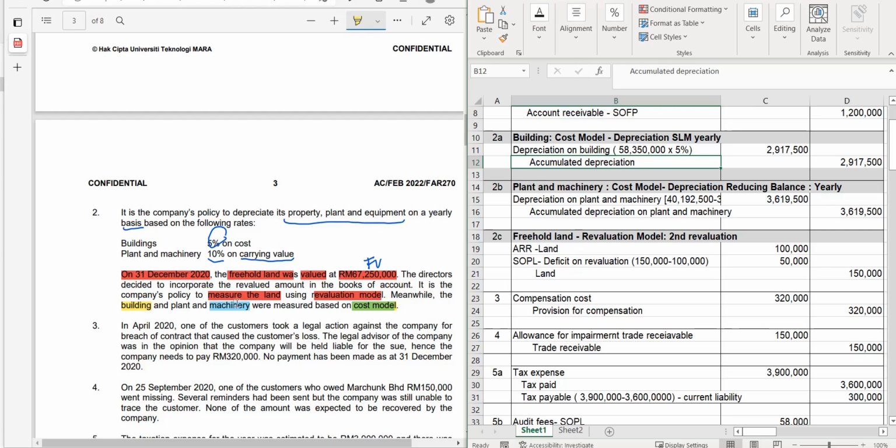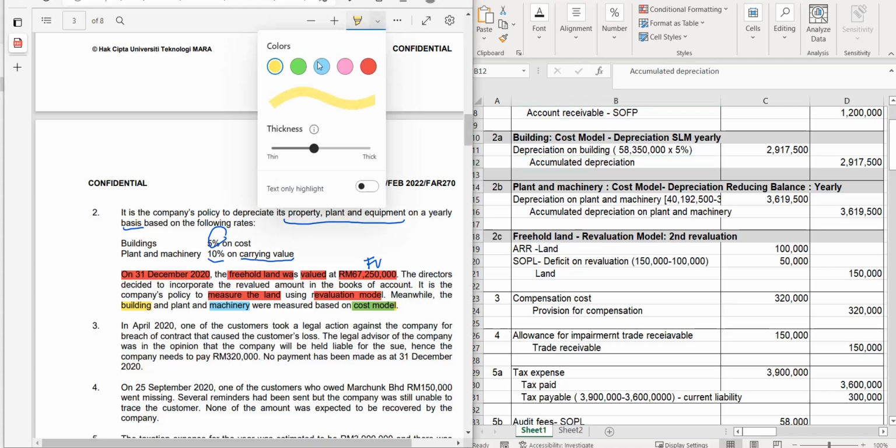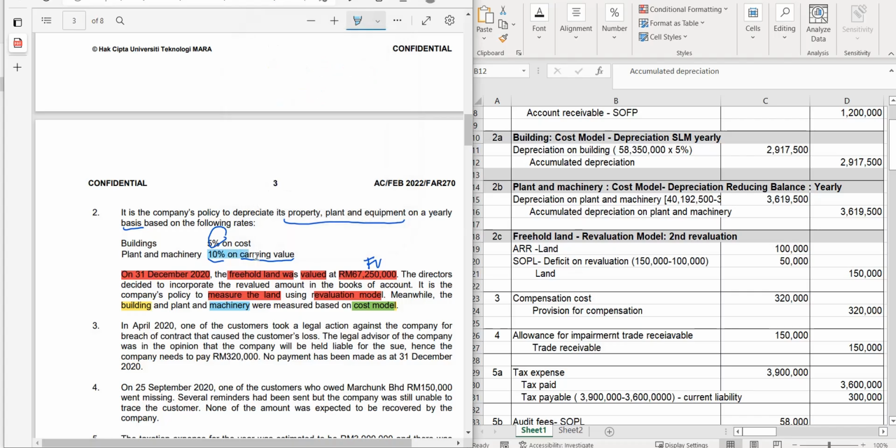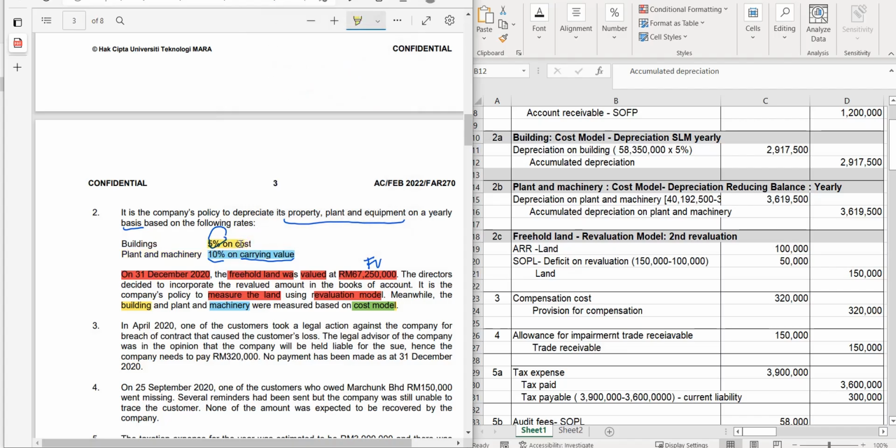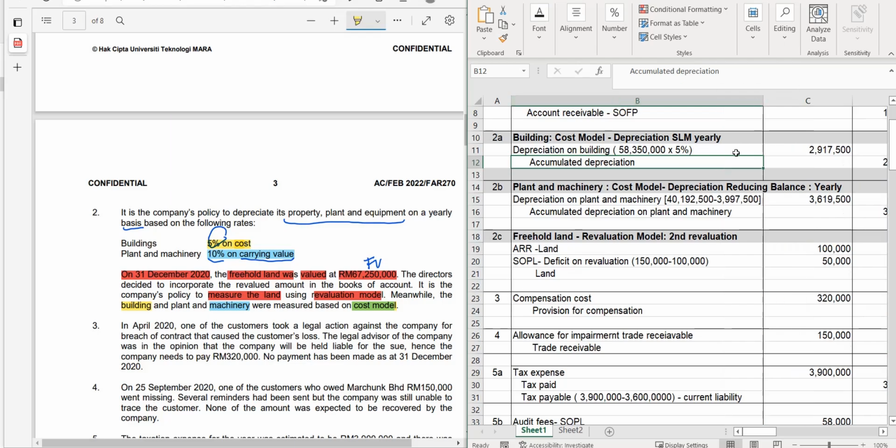The second one is for the plant and machinery. For the plant and machinery, the machinery uses the 10% carrying value. Remember, it was not the same as for the building. Building is 5% on cost. So 10% carrying value means 10% on the value after deducting the accumulated depreciation.